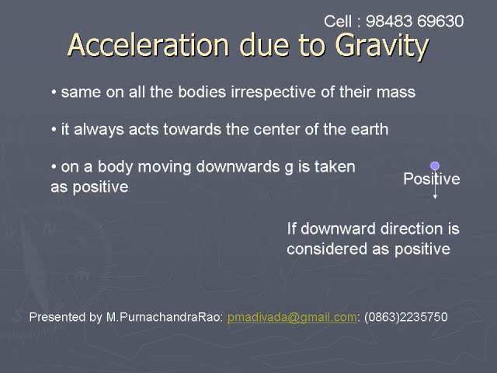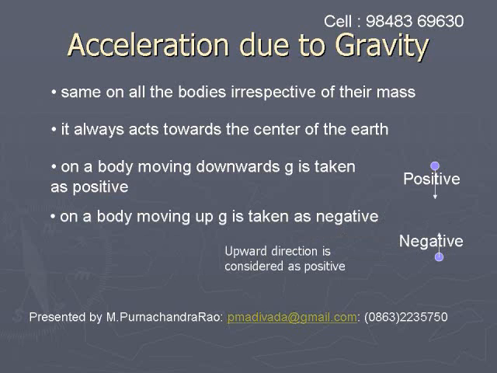Generally, when bodies are moving downward, the downward direction will be considered as positive. Hence, acceleration due to gravity will be taken as positive. But when the bodies are moving up, the upward direction will be considered positive. In such a case, acceleration due to gravity becomes negative.